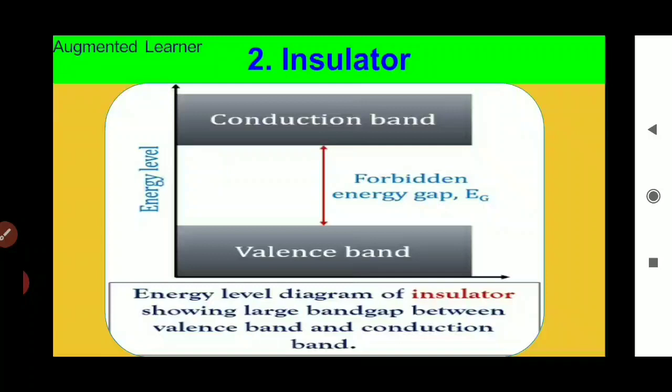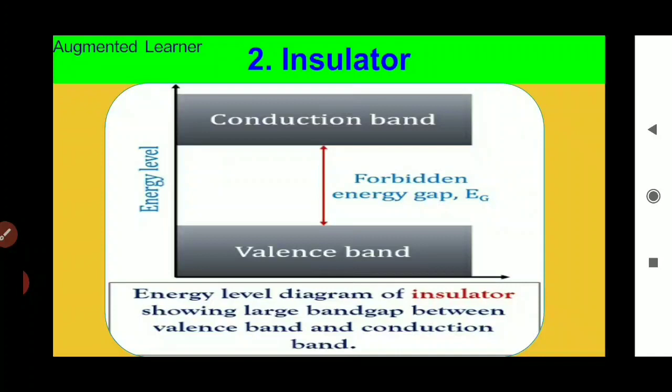Now study the energy band diagram of insulators. In this diagram we can see that in an insulator the forbidden energy gap is very large. In general, the forbidden energy gap is more than 6 electron volt and almost no electrons are available for conduction. Therefore, a very large amount of energy must be supplied to a valence band electron to enable it to move to the conduction band. If the electron is supplied with high energy, it can jump across the forbidden gap.